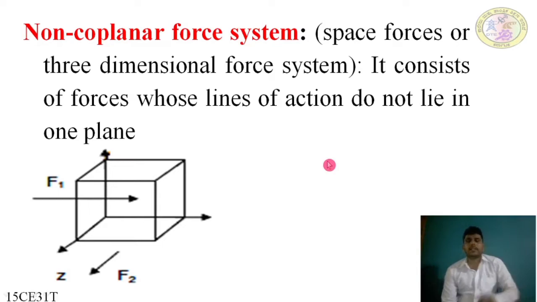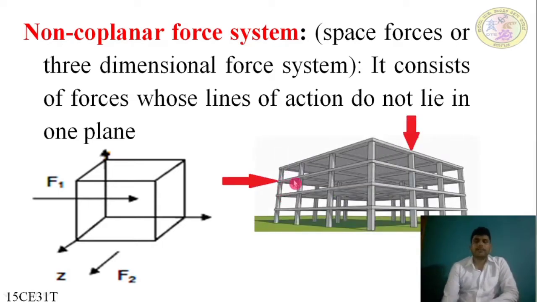Let us understand by an application. Here, the horizontal force on the building, which may be an earthquake or any other force, and the vertical load on the building, are both in different planes.